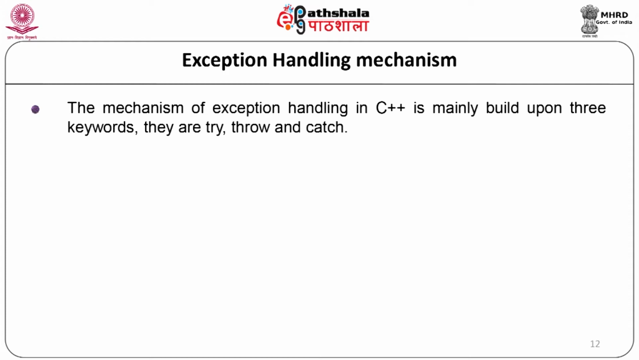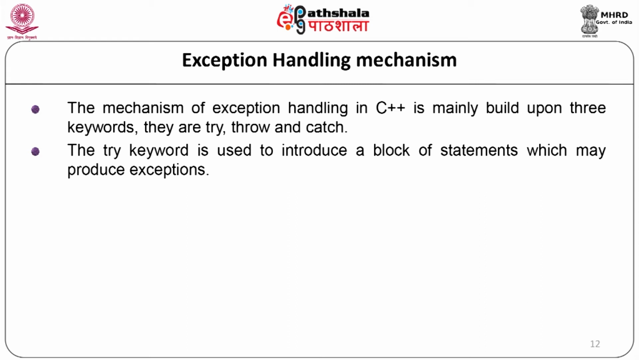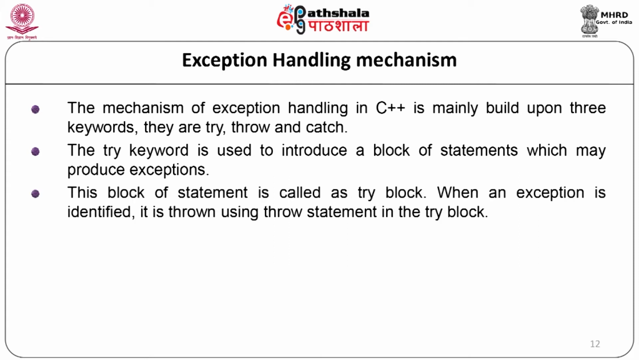The mechanism of exception handling in C++ is mainly built upon three keywords. They are try, throw and catch. The try keyword is used to introduce a block of statements which may produce exceptions. This block of statements is called the try block.